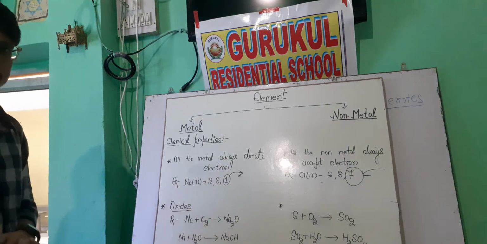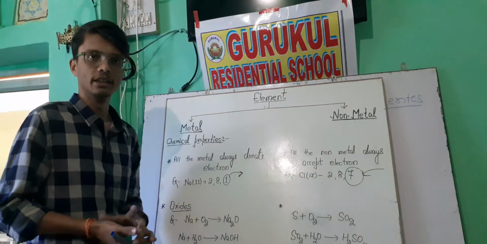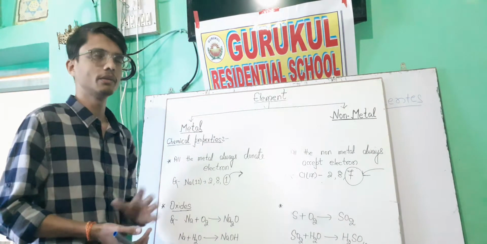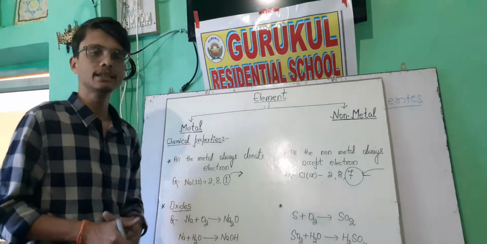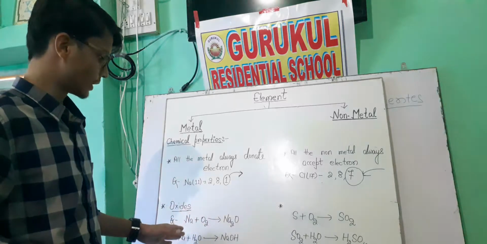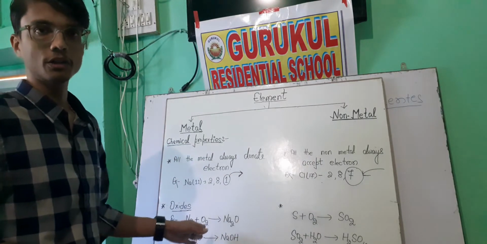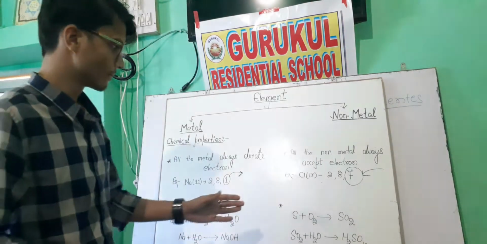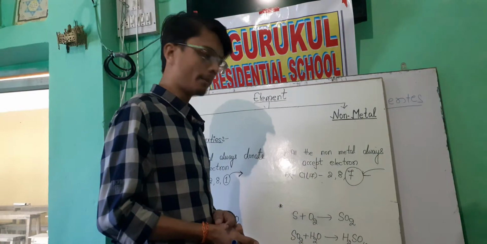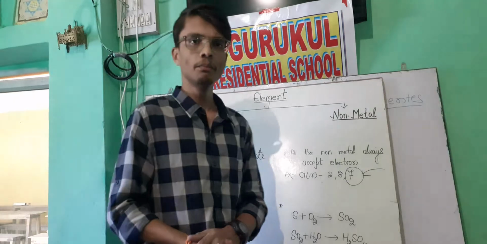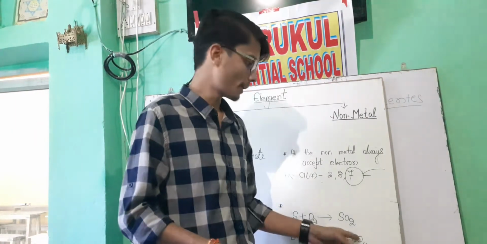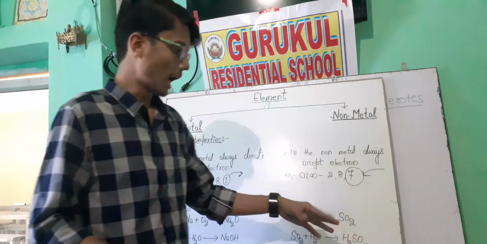The second property of metal is its oxide. When it reacts with oxygen, it forms an oxide, and the property of the oxide is always basic in nature. Some metals can react with water also, and it can form a base. Non-metals can also react with oxygen, and they form non-metallic oxides, and their property is acidic in nature. How can we prove that?